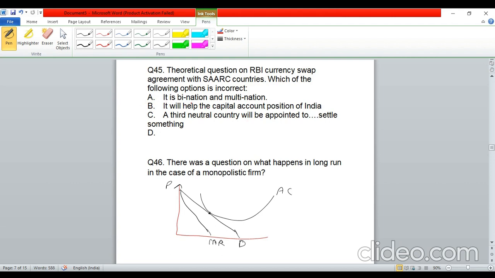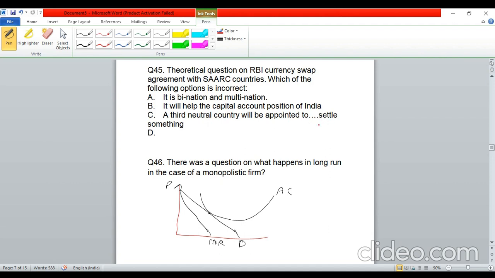The first option was that this agreement was a bi-nation and a multi-nation agreement as well, right? The second option was that this agreement will help India to improve the capital account position, right? And the third statement was that a third neutral country will be appointed to settle something.